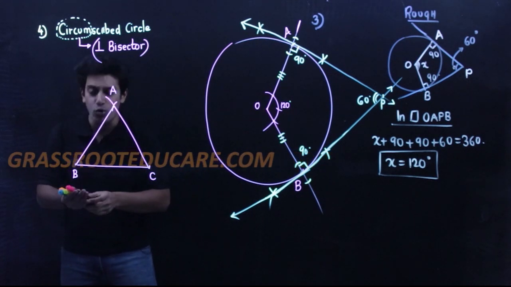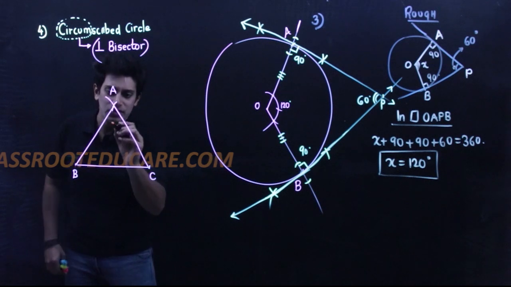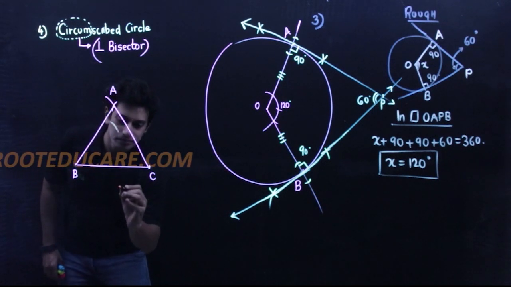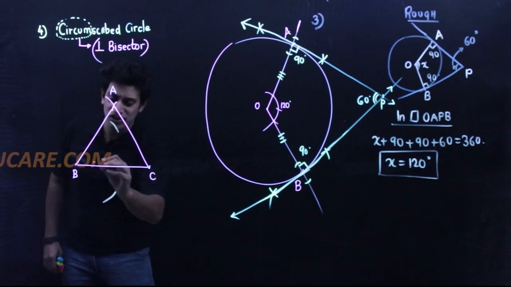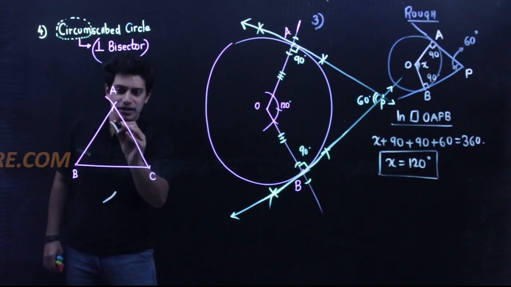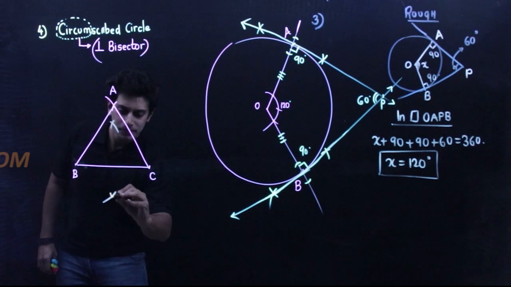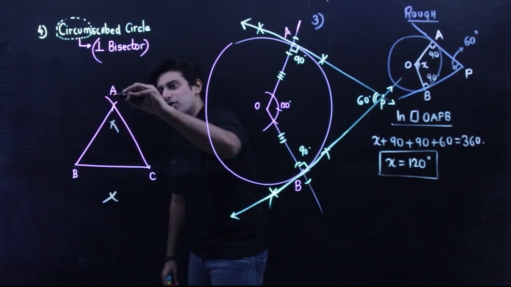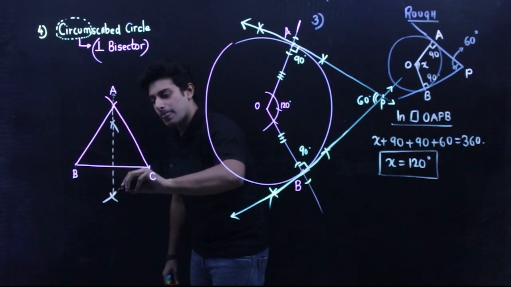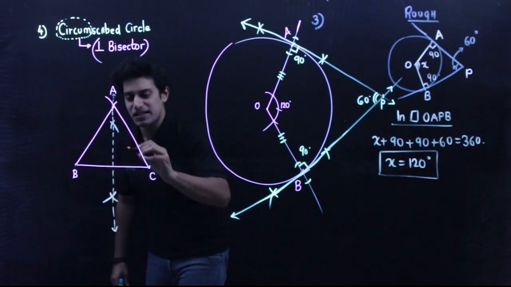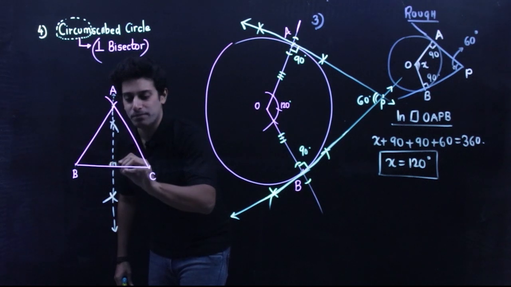Cut an arc up, cut an arc down. So it's going to be somewhat like this. Here and here. And from C, with the same dimension, cut an arc up, cut an arc down, and draw a line. This is a perpendicular bisector, one of them.